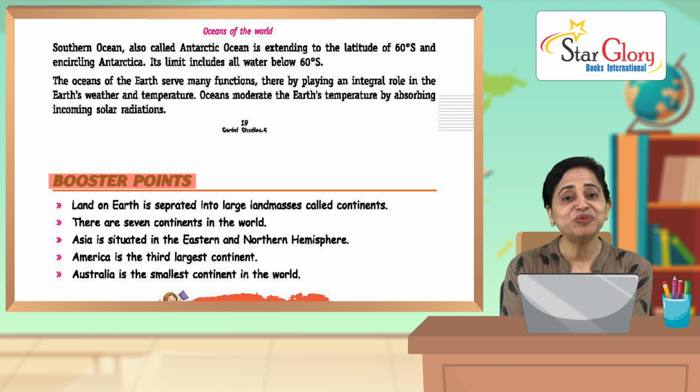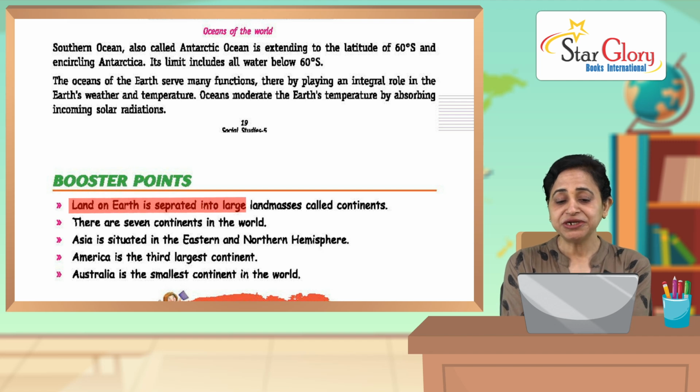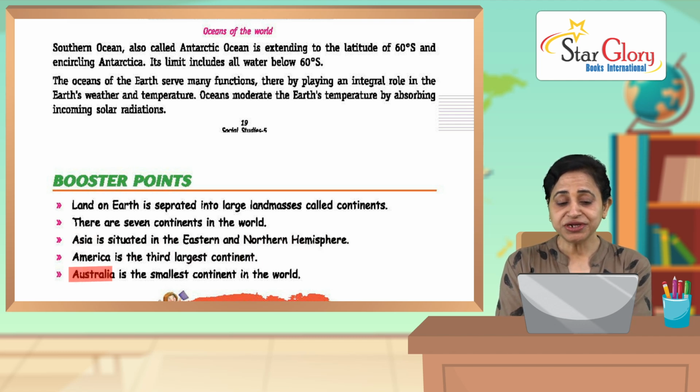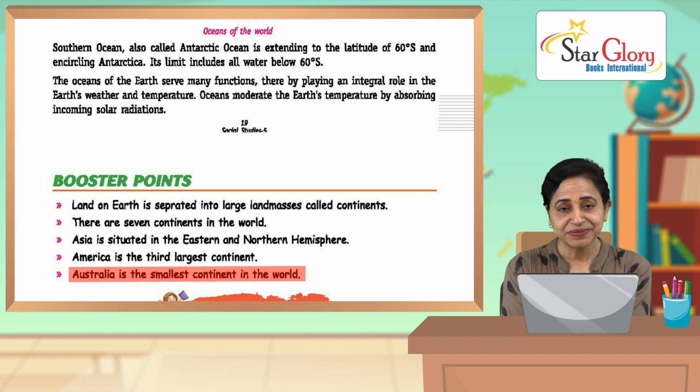Is the time to read the booster points, children? Let's have a look. Land on earth is separated into large land masses called continents. There are 7 continents in the world. Asia is situated in the eastern and northern hemisphere. America is the 3rd largest continent. Australia is the smallest continent in the world.